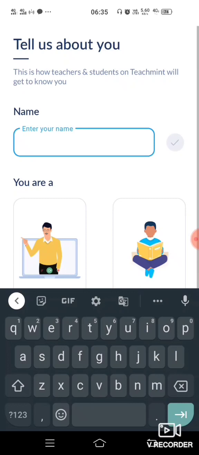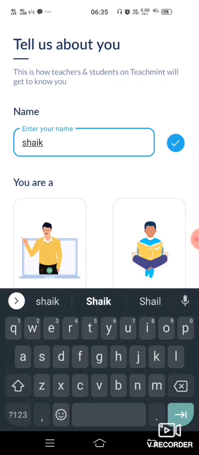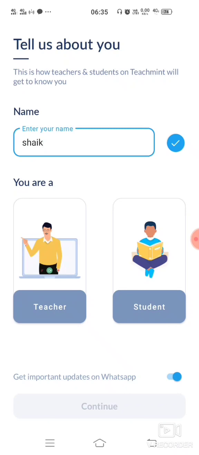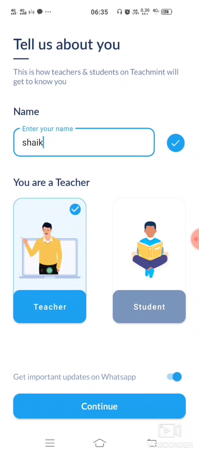After that, enter your name. So I am entering my name here. If you are a student, then click on student. If you are a teacher, click on teacher. Here I am clicking on teacher.